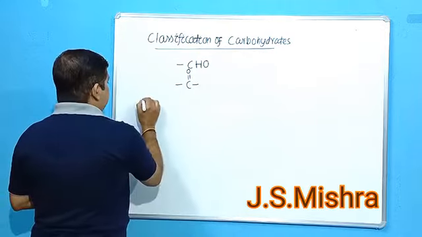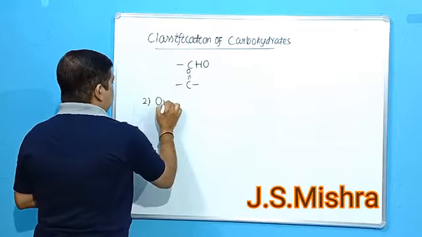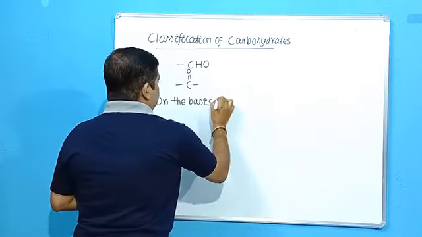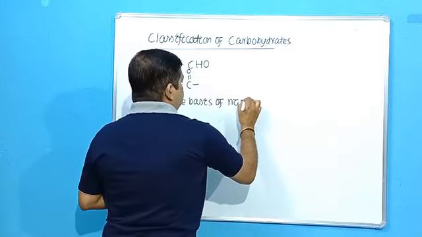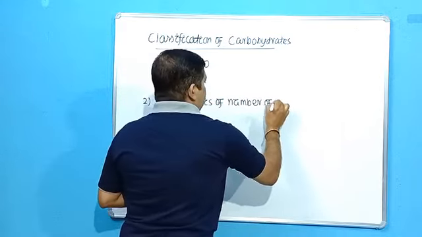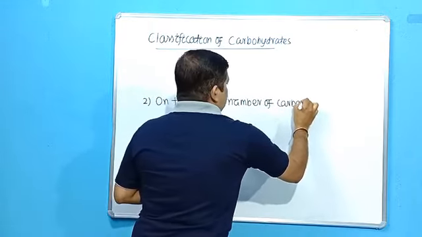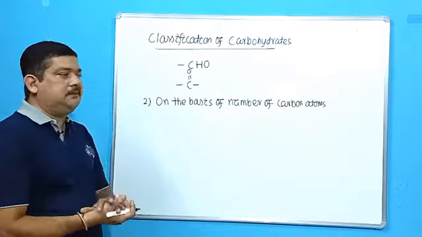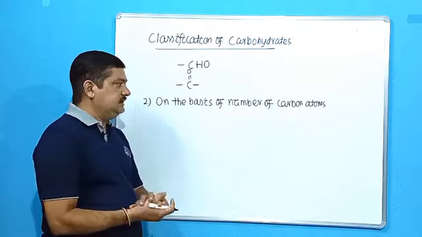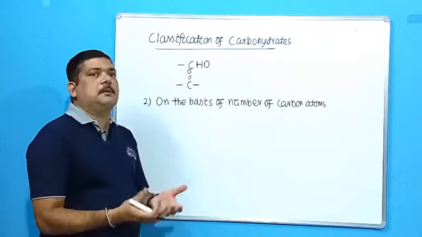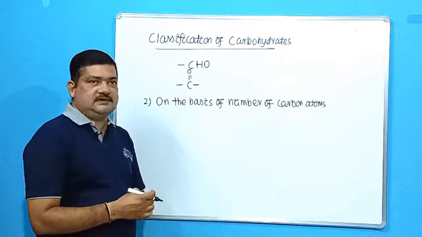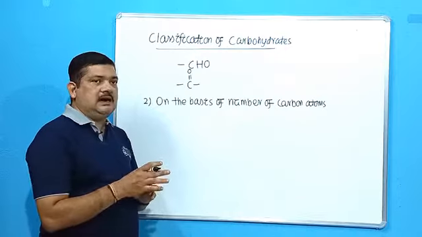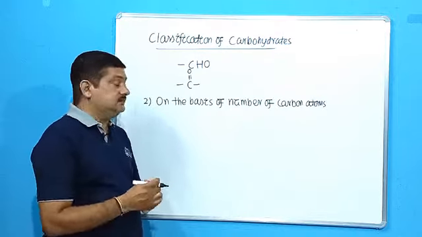Then point 2, the next basis of classification, on the basis of number of carbon atoms. Depending on the number of carbon atoms present in the carbohydrate, they are named differently and their properties are different from each other. So the next basis of classification will be the number of carbon atoms they have. Before that, we will learn how to write down their names.